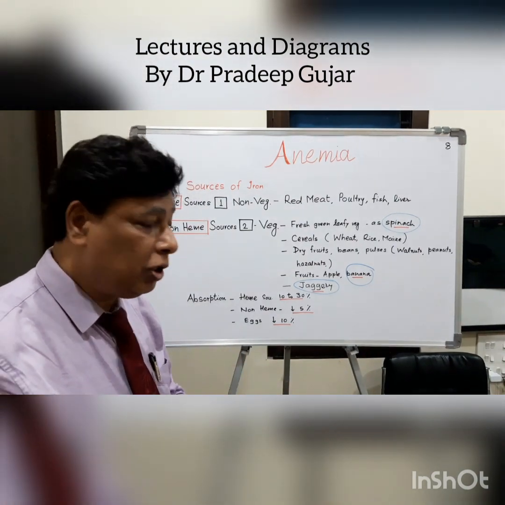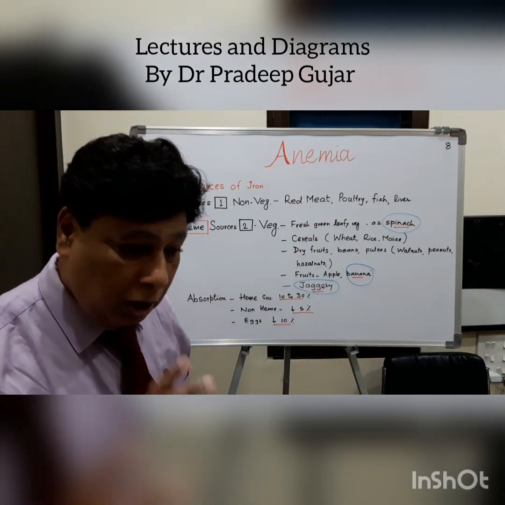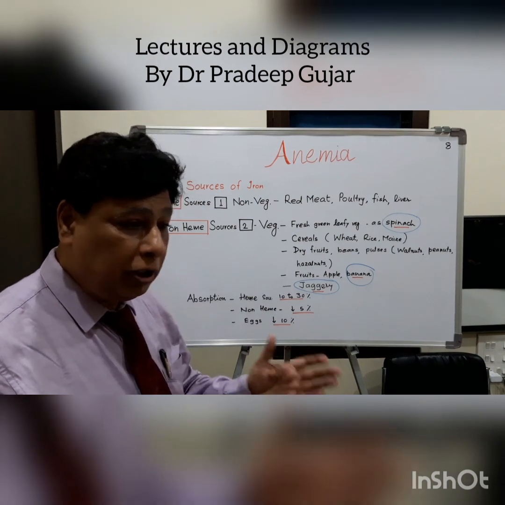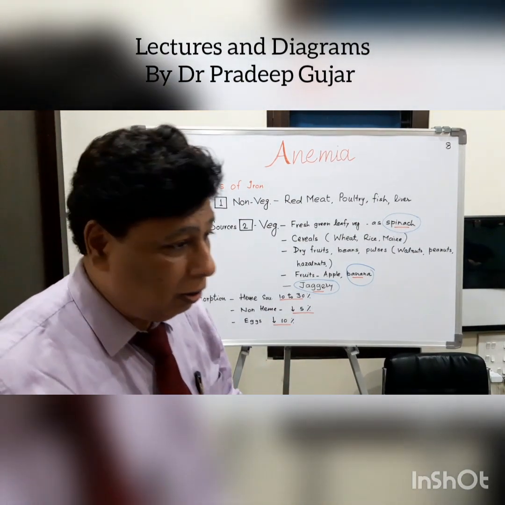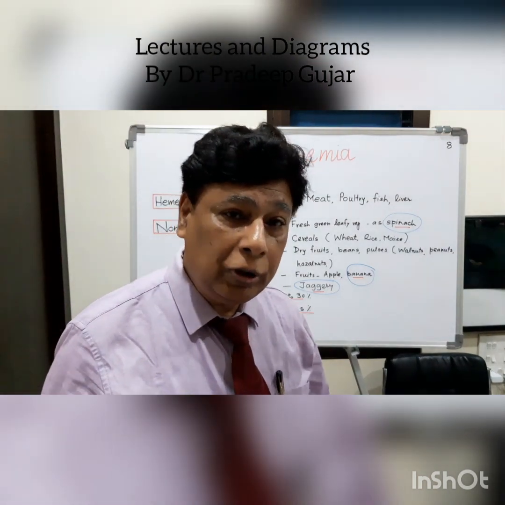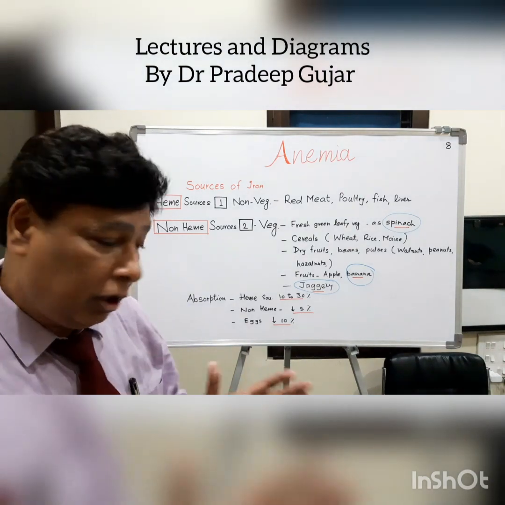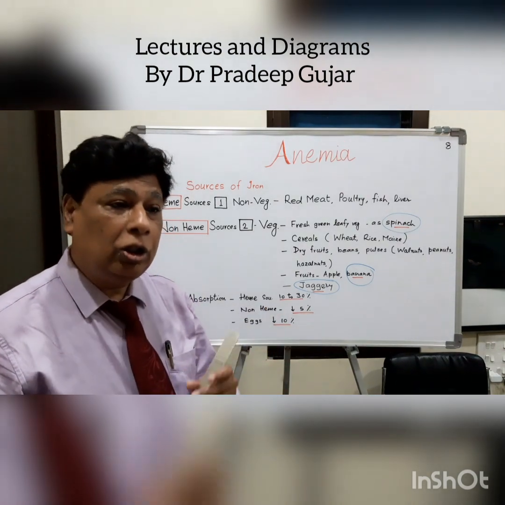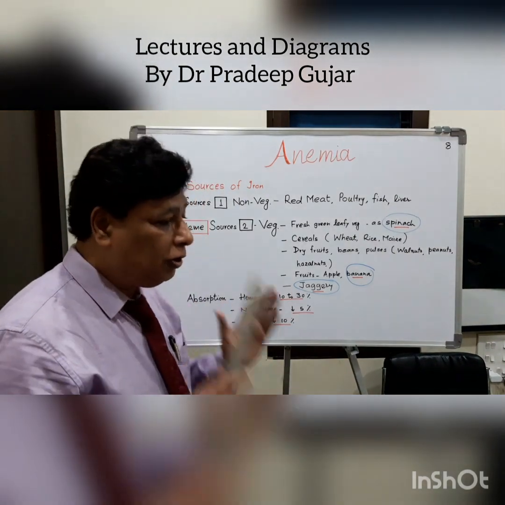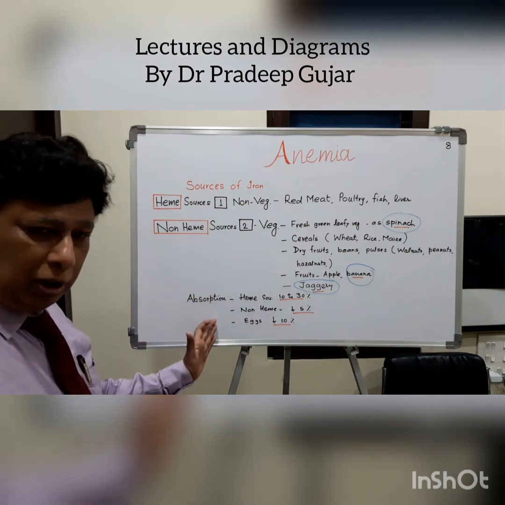You have to properly advise the food, or otherwise the patient himself will ask, doctor, you said that I'm deficient of iron and I'm anemic, I need to take more and more iron, then what do I have to eat? Then you must know the proper vegetarian sources and non-vegetarian sources of the iron, or heme sources and non-heme sources of the iron.